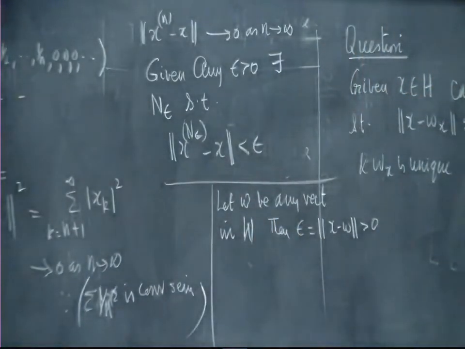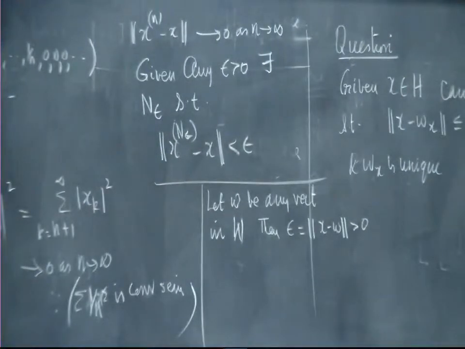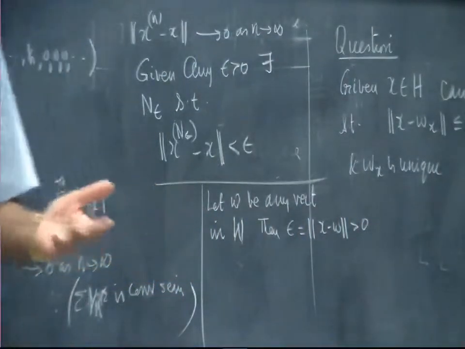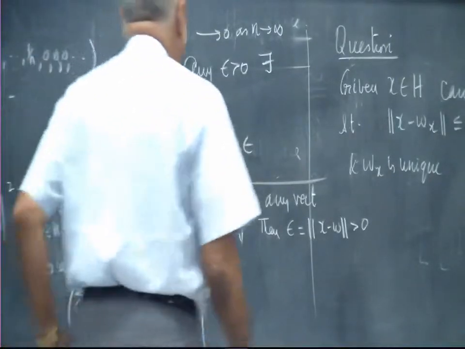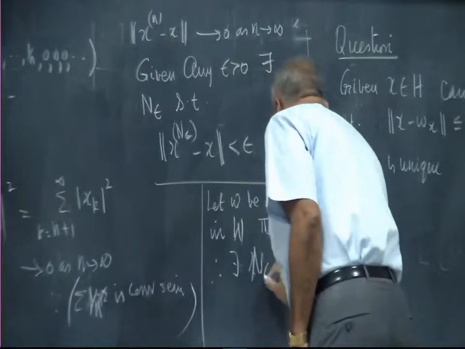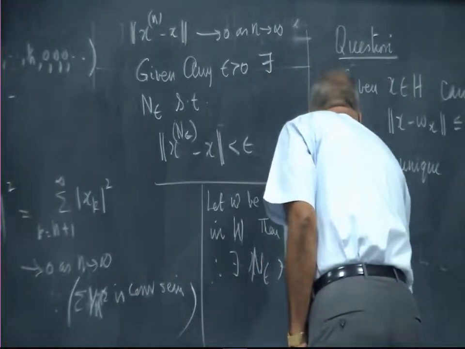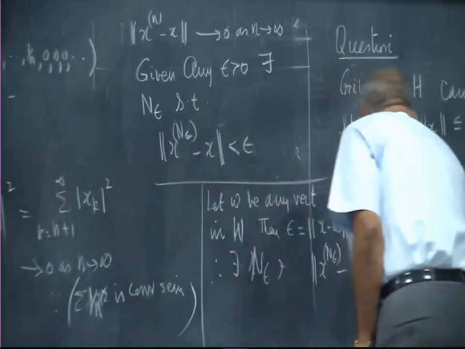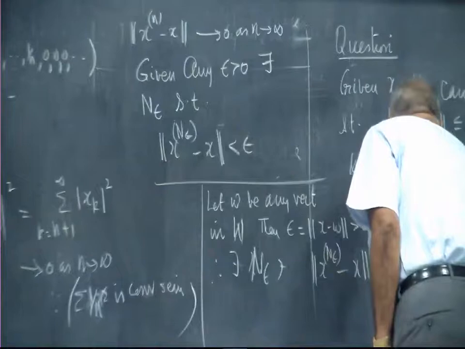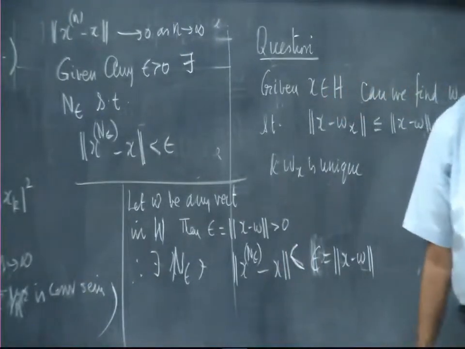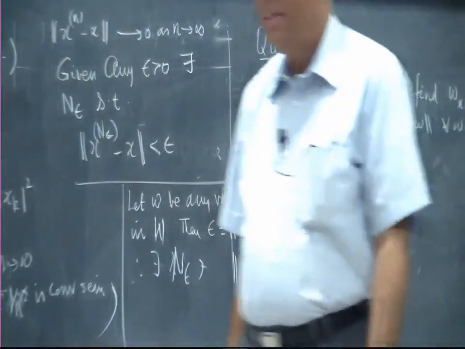Why? W is in W, x is outside. So, x and W are two different vectors, and therefore, the length must be greater than 0. And because of this, there exists an n epsilon such that norm x n epsilon minus x is less than norm x minus W. What does that say?